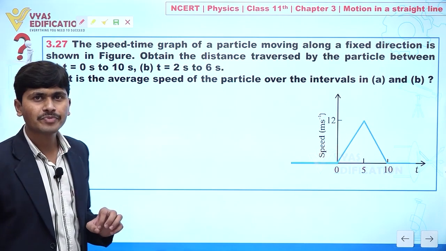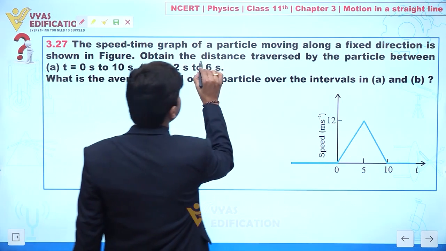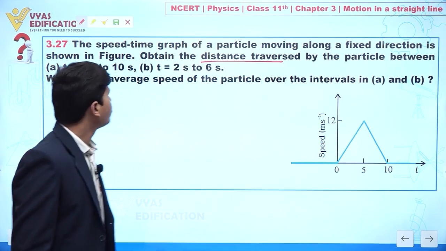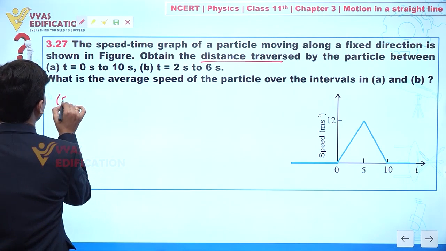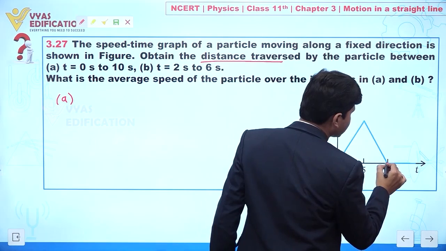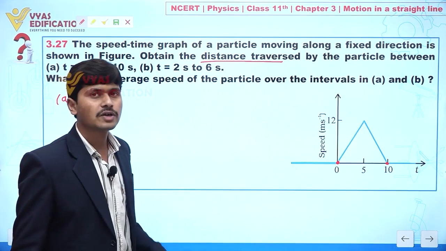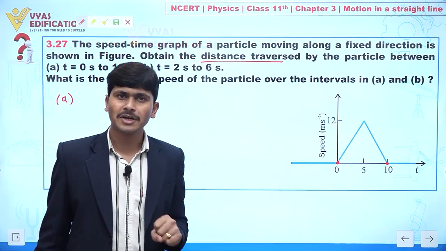So concentrate. In the first case, we have to find the distance covered by the particle between t equal to 0 second to t equal to 10 second. Clear? Our objective here is to calculate distance. This graph is given to you for speed and time. Clear?